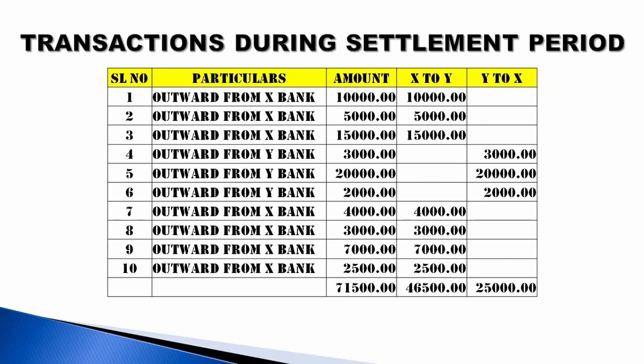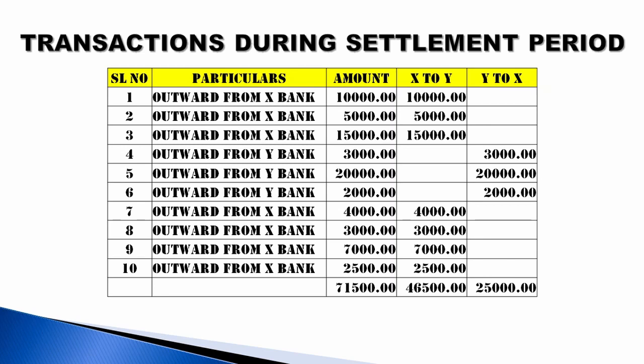So now we have only discussed one transaction. For example, every day a lot of transactions will be happening from one bank to another bank. In my scenario, some transactions X bank has sent to Y bank, and some transactions Y has sent to X. In a particular settlement time, it may be half an hour or 2 hours, X has sent 46,500 worth of transactions to Y bank and Y bank has sent 25,000 worth of transactions to X bank. How will it be settled?